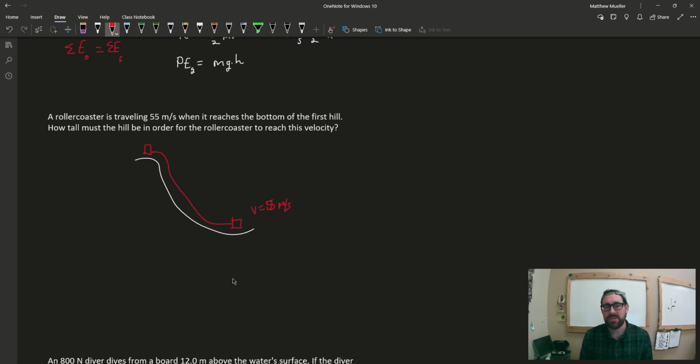So we know how fast it's going. We don't know what happened in between. And the nice thing about energy is it allows us to figure out what happens at the beginning and what happens at the end, and we don't really care about what happens in the middle, because maybe it's really complicated or hairy. Energy allows us to go between those two very easily. So let's talk about how we would do that.